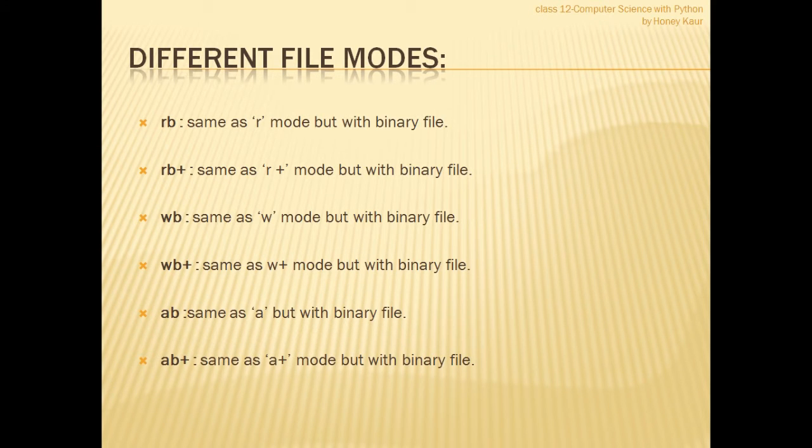Coming to the name of the file, we have file modes. Along with the name of the file we also have to say for what purpose the file is to be opened. So the access mode is required in the open function. Starting with rb, the very first mode is reading mode, and b implies binary file. rb+ means reading as well as writing mode. wb means only writing mode, whereas wb+ means writing as well as reading both in the binary file. ab means append mode, whereas ab+ means appending as well as reading. So these 6 modes are used with the binary file open function.